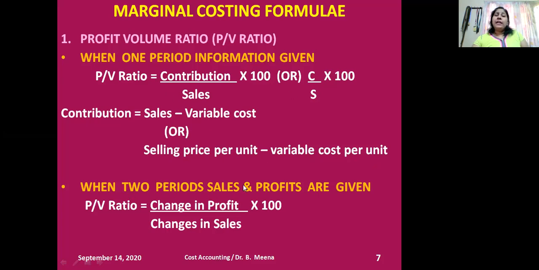When two periods' sales and profits are given, what is the formula? PV ratio is equal to change in profit divided by change in sales into 100. The PV ratio answer must always be mentioned in percentage. That's why we are multiplying by 100. If one period's information is given, it is C by S into 100, and C is calculated as S minus V. When two periods' sales and profits are given, it is change in profit divided by change in sales into 100. So this is the first formula you need to study under marginal costing.